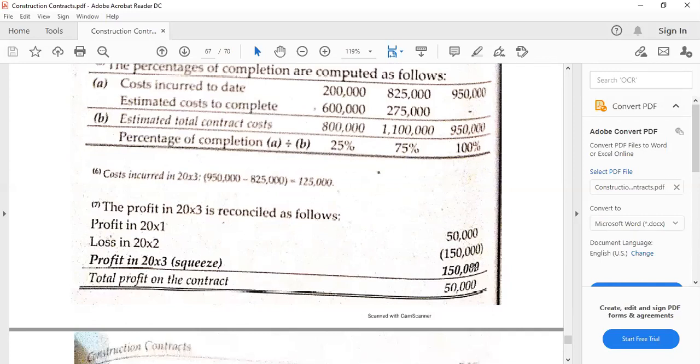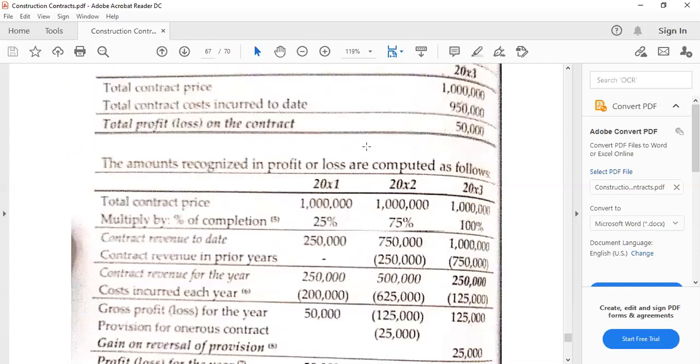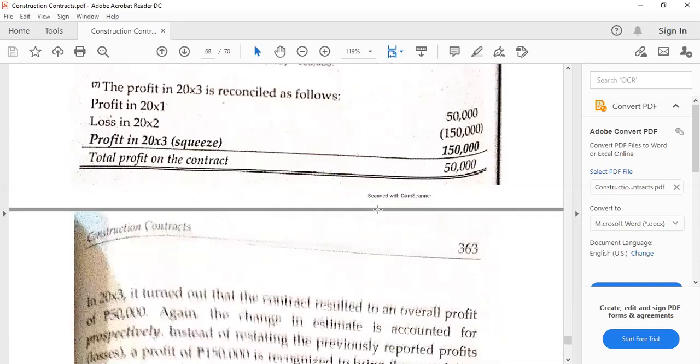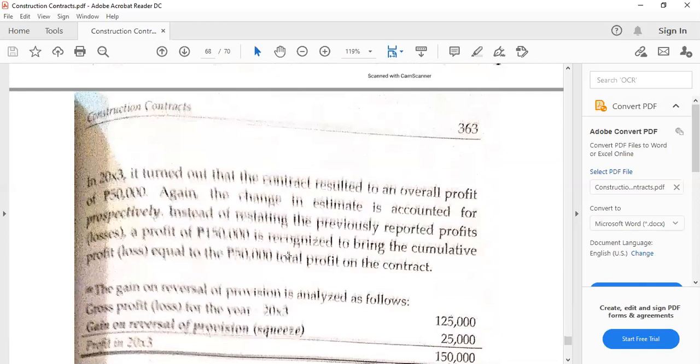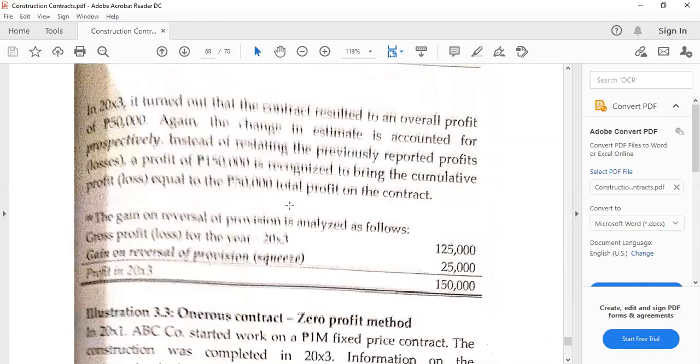And for profit in 20x3, it is squeezed here. So we can also do this analysis, but we can also do the tabular if you would like to. Then in 20x3, the contract is profitable.